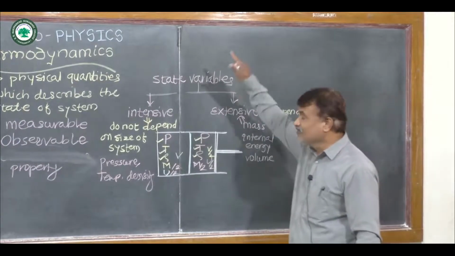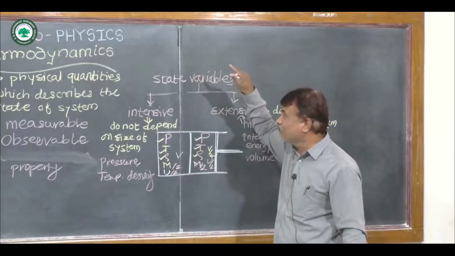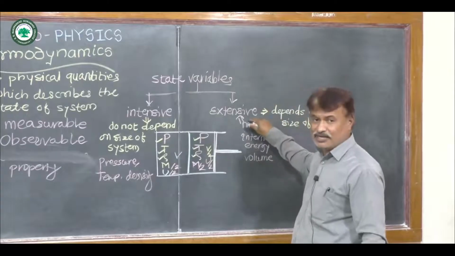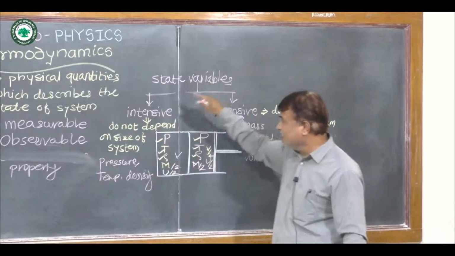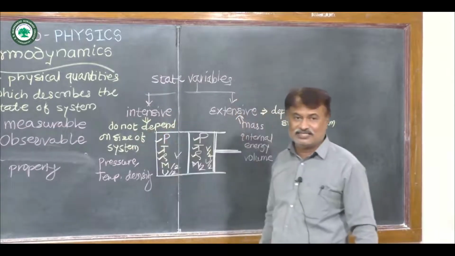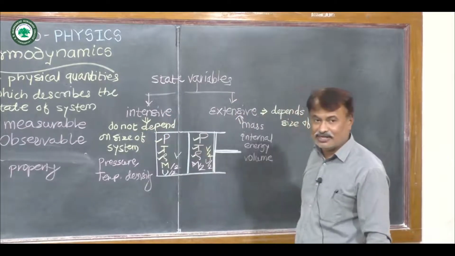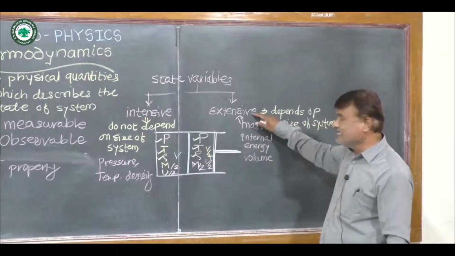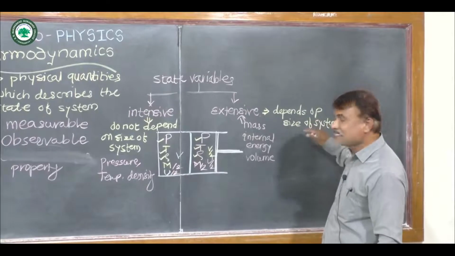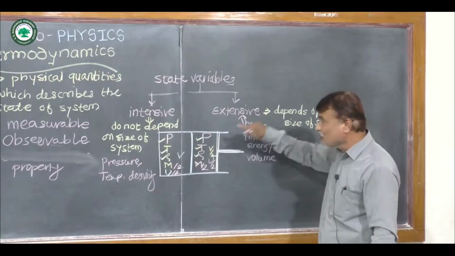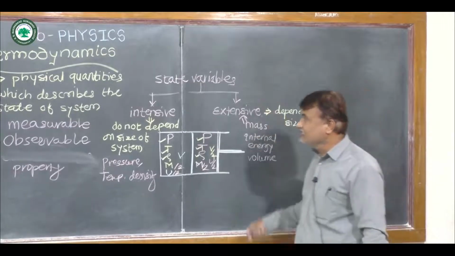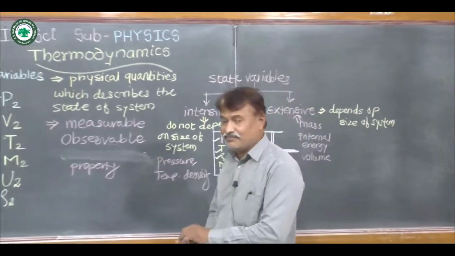So remember that these state variables can be classified in two ways: intensive variables and extensive variables. What are the intensive variables? Those variables which do not depend upon size of the system are called as intensive variables, while extensive variable means those variables which depend upon size of the system. Size goes on changing, then this variable goes on changing. So this is about the state variables.